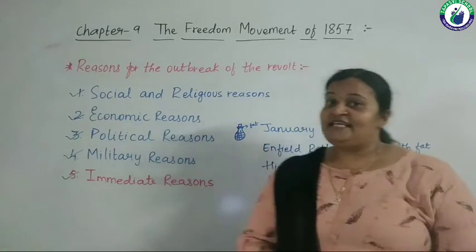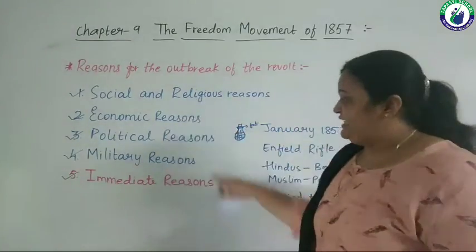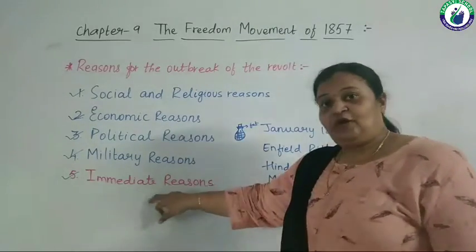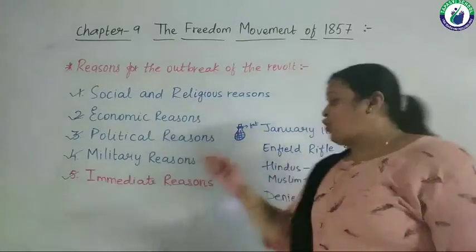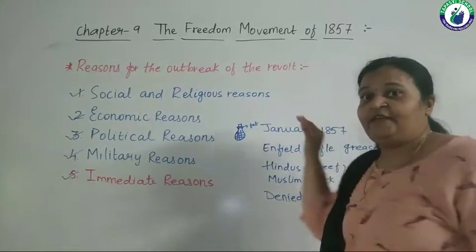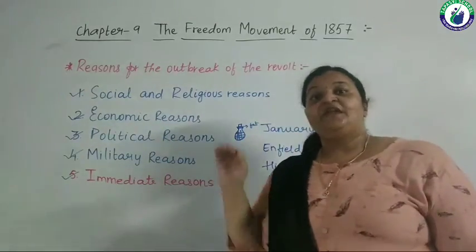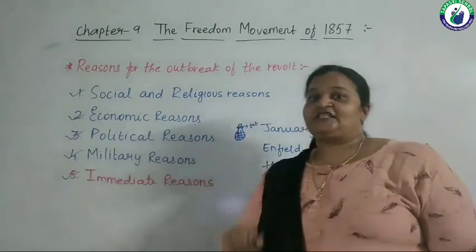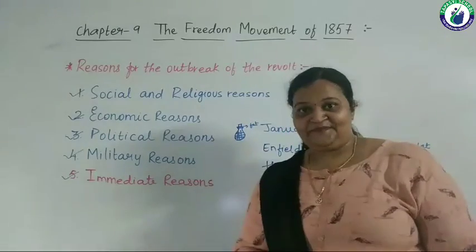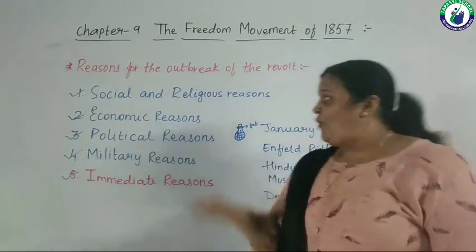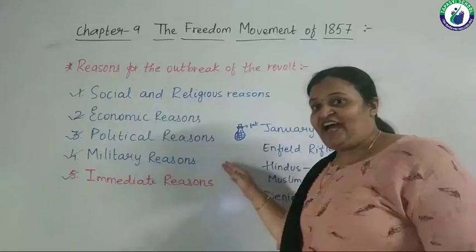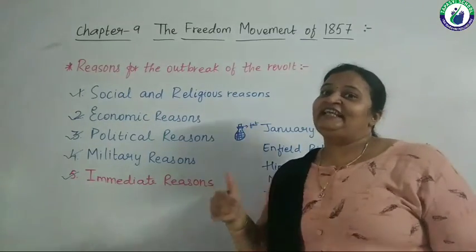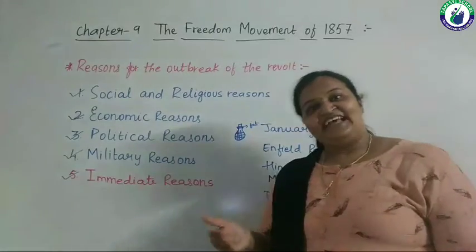Right? So this is how there were basically 5 reasons responsible. The 5th one was an immediate one. So in the year 1857, we decided to have the revolt against the Britishers for the first time. Right? Hope you all have understood all the 5 reasons. Well, the rest we will take in the next lecture. Thank you so much.